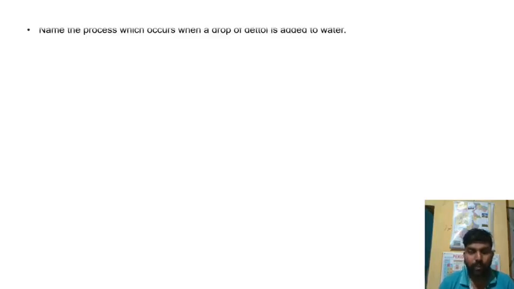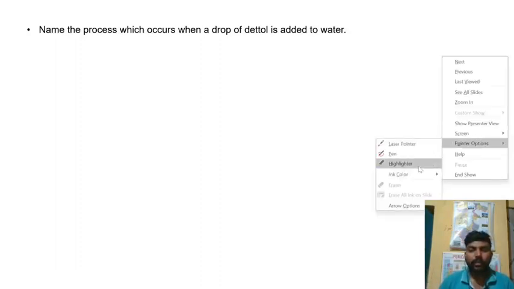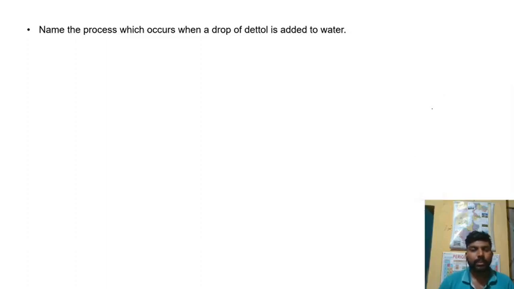Before moving to that part, I can ask you two questions from the last class. Name the process which occurs when a drop of Dettol is added to water. Obviously, from the terms we can easily know that when a drop of Dettol is added to water, the process is known as diffusion. I hope you know the answer very well. The answer is diffusion.